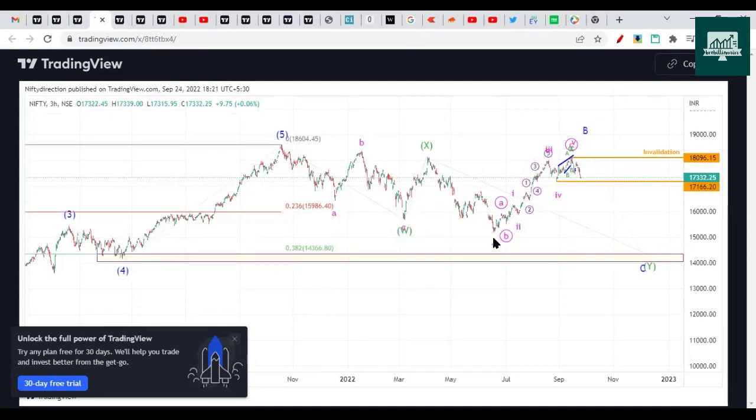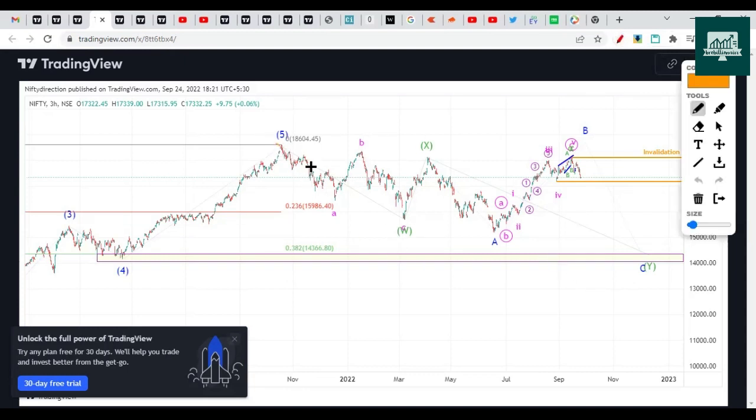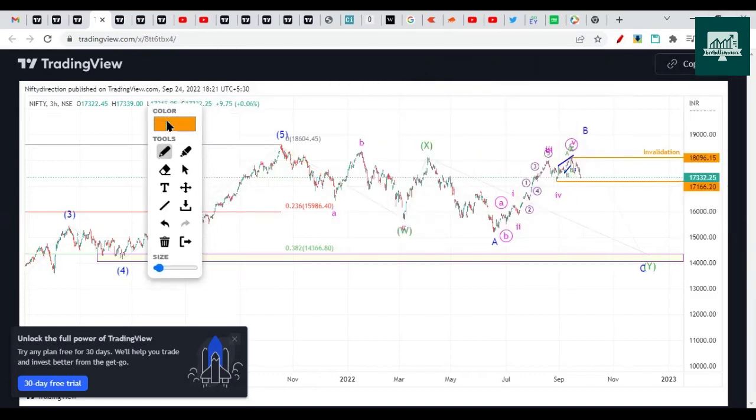Here also we gave the wave count from the bottom that this is kind of A, B and C correction going to the downside, and this is WXY correction which is in progress. Okay, so this is WXY. So the idea to use Elliott wave here is to find out how many swings are left and how many potential, like is the move from this particular low bullish or not. So that's what we are trying to find out.